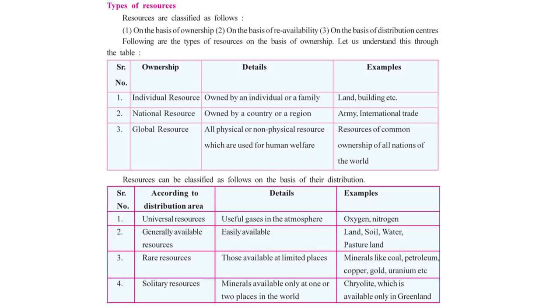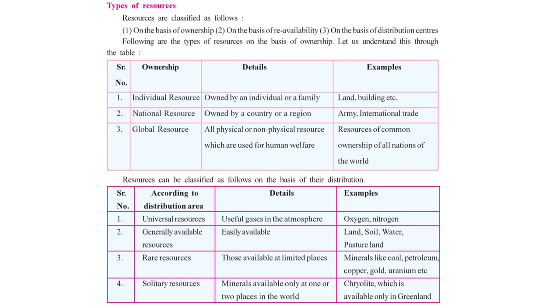And coming to the third category from the ownership point of view, that is global resource, or physical or non-physical resources which are used for human welfare. Resources of common ownership of all nations of the world. I would like to give an example of ocean. After a few kilometers, the ocean is what we call an international resource, a global resource. It is not possessed by any country.